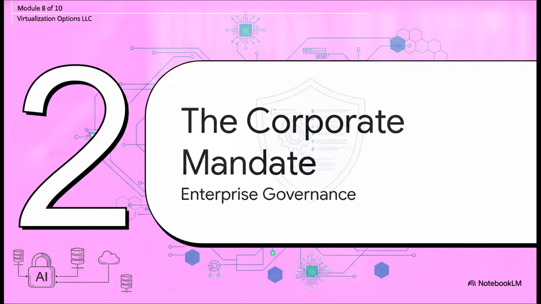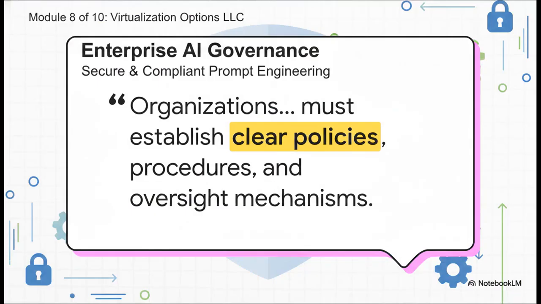Moving right along to Part 2, Enterprise AI Governance Frameworks. This is the corporate mandate. Think about it. When a medium to large enterprise decides to deploy generative AI across all of its departments, the sheer volume of data being processed scales up exponentially. In that kind of environment, unregulated or just ad hoc usage creates, frankly, unacceptable risks. We're talking everything from massive data breaches to severe compliance violations. Organizations absolutely must establish clear policies, procedures, and oversight mechanisms. And this isn't just a friendly HR suggestion, right? It's a corporate mandate. This formal structure is literally an absolute requirement for doing business securely today.